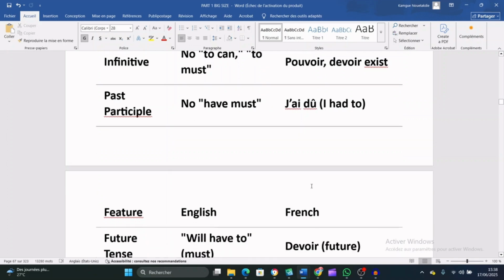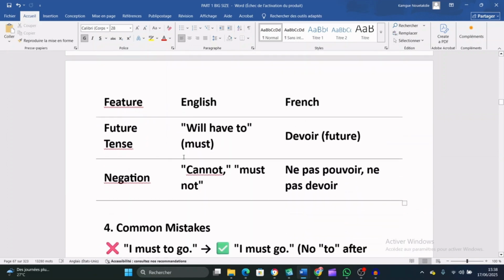Let's go now with the future tense. We saw that the future tense of must is will have to. In French, devoir. Even in future, that's how you keep it. Now what about the negation? Can becomes cannot. Must becomes must not. In French, ne pas pouvoir, ne pas devoir.